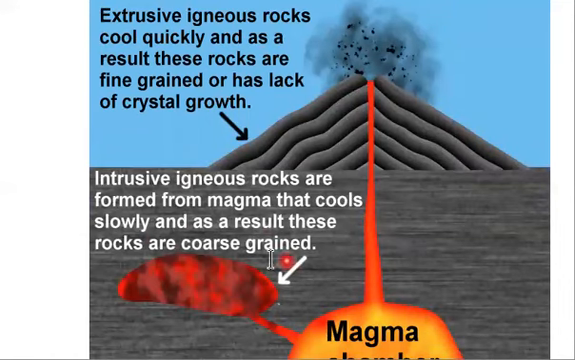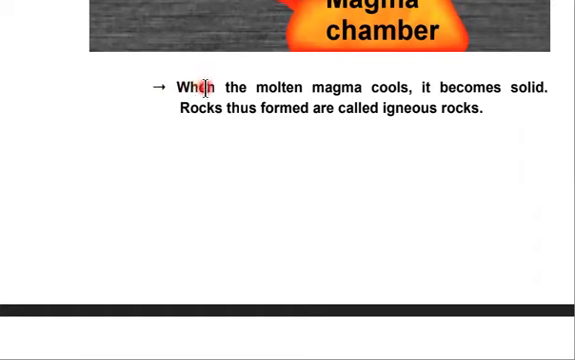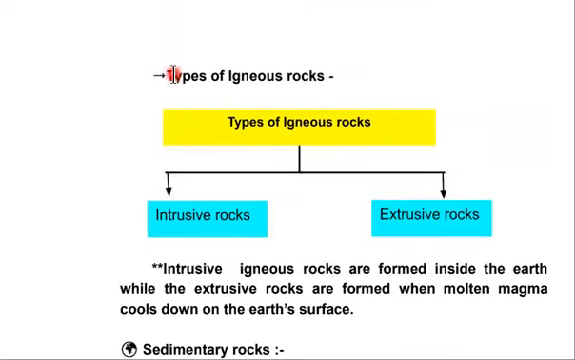Now we will study ahead about intrusive and extrusive. Simply, in this process, when molten magma cools it becomes solid. Rocks thus formed are called igneous rocks, or primary rocks. Now there are two types of igneous rocks, intrusive and extrusive. Intrusive igneous rocks are formed inside the earth, while the extrusive rocks are formed when molten magma cools down on the earth's surface.